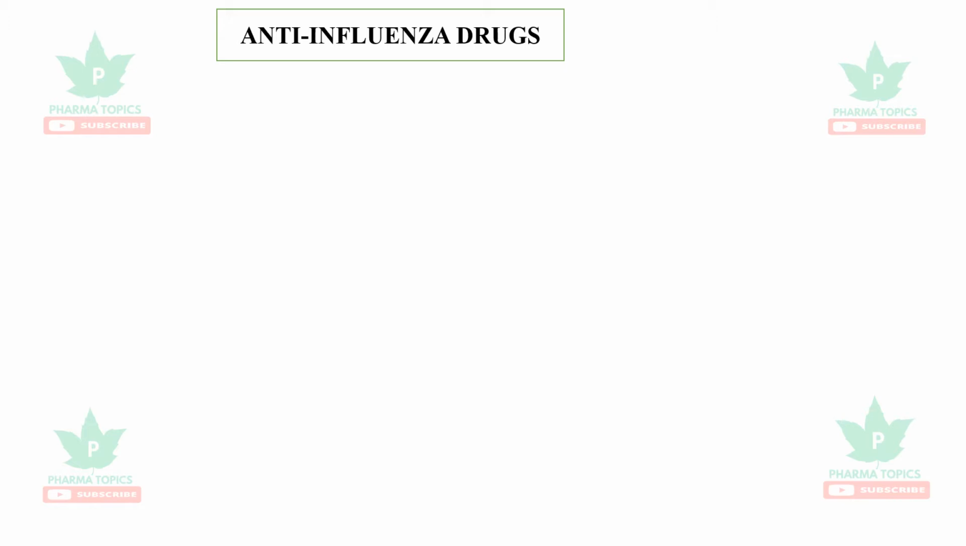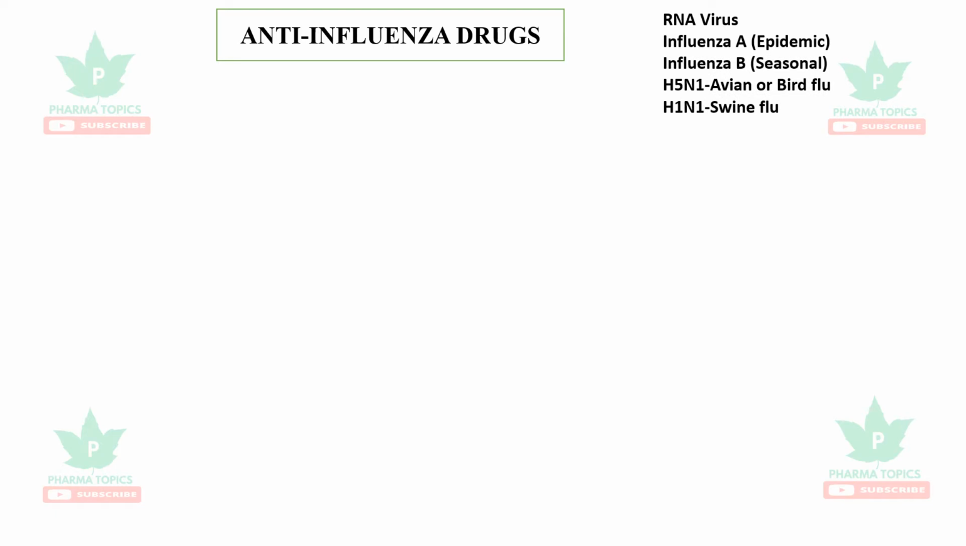Our topic of discussion is anti-influenza drugs. The influenza virus is basically a RNA virus. It is related to epidemic influenza A or seasonal influenza B, which is cold or flu-like symptoms. H5N1 strain is the avian or bird flu, and H1N1 strain is the swine flu.